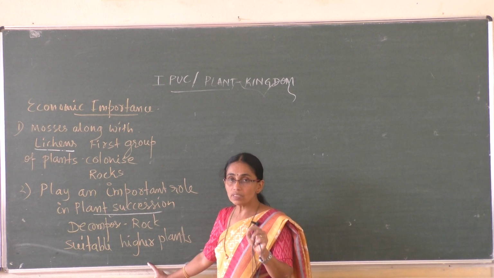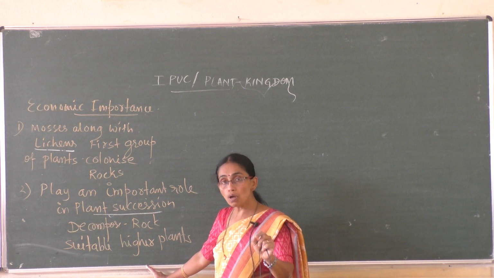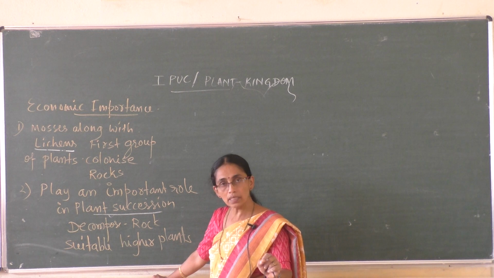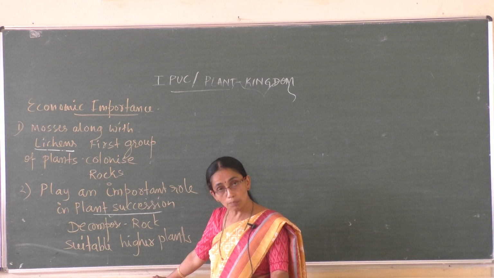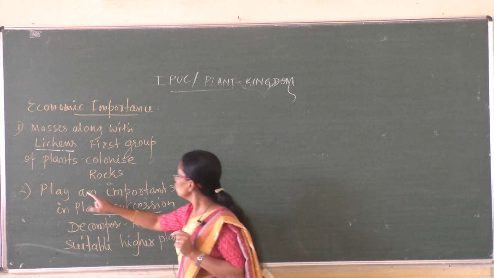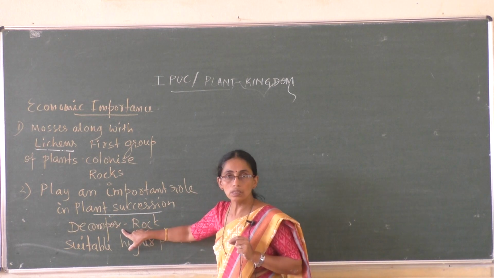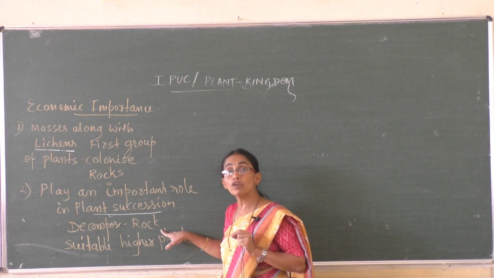So these members have the capacity to grow on rocks. When they grow on rock, they decompose it and produce soil which is unsuitable for their own growth but suitable for the growth of higher plants. For their growth, they need rocks.